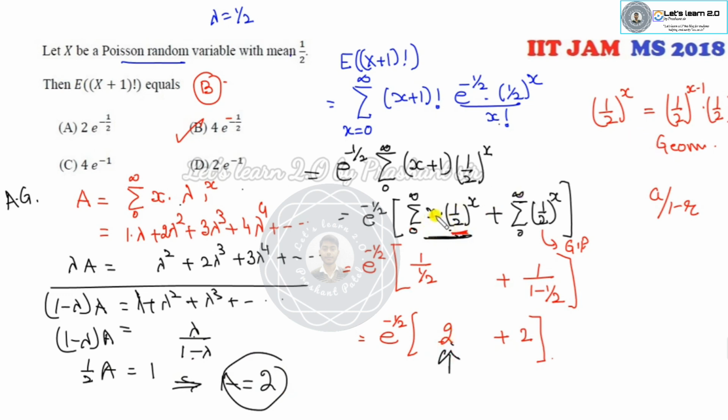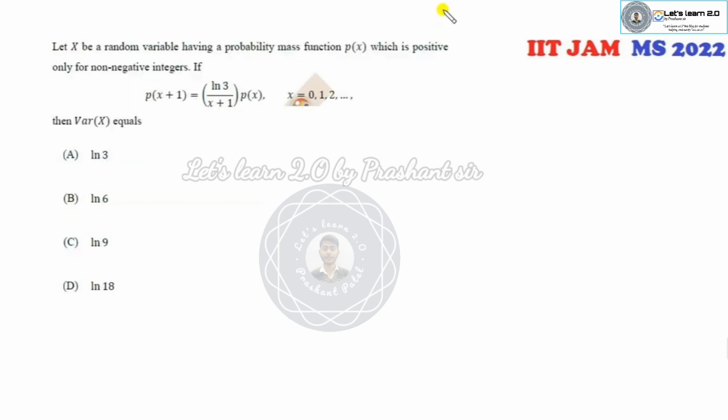But since you are a statistics student, you must know that this is a geometric distribution, and when you multiply this by x, what does it mean? This is the mean of the geometric distribution.